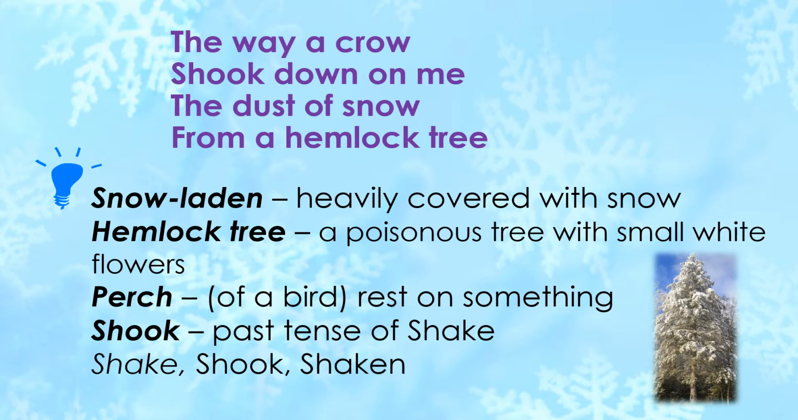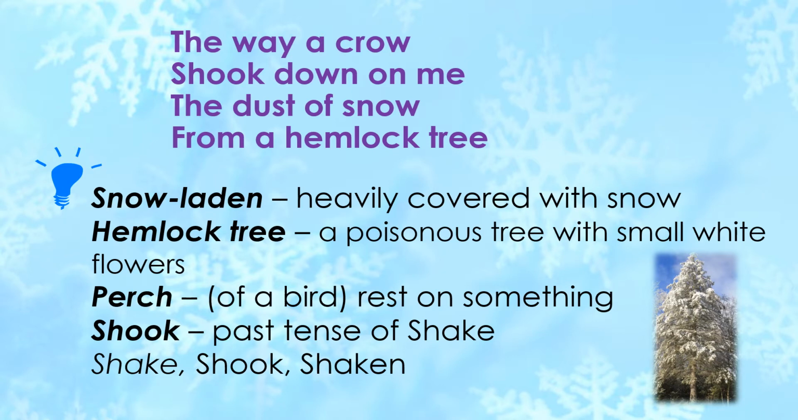Now, when the snow falls, it is quite soft. This hemlock tree is covered by this soft, fresh snow. Now imagine you shake a branch of such a snow-laden tree. What will happen? Some snow will shake down or fall down, isn't it? So this crow made some movement or flew away, and because of that the branch shook, and as a result the soft snow falls on the poet who was passing by. So the poet refers to these tiny particles of snow as the dust of snow.